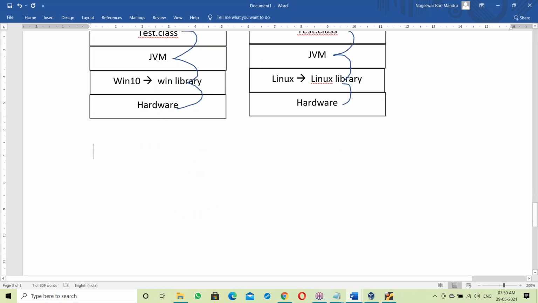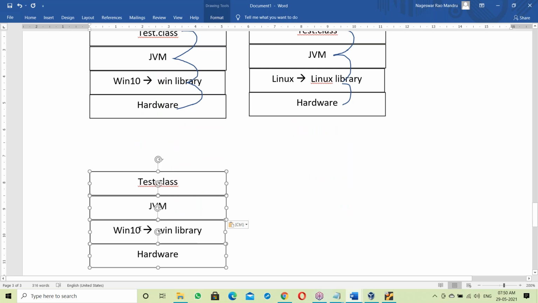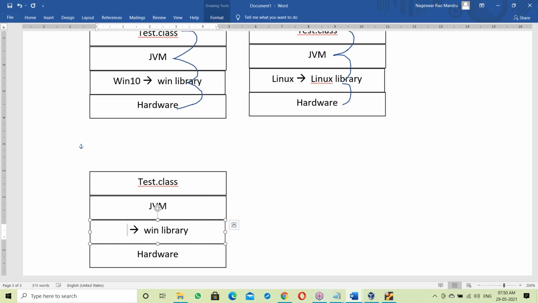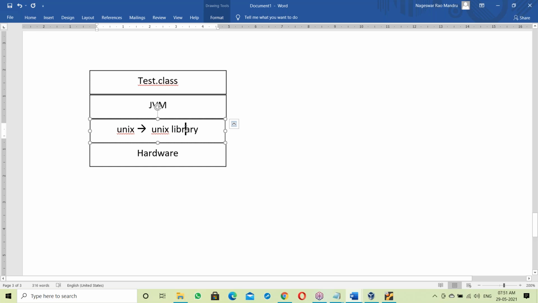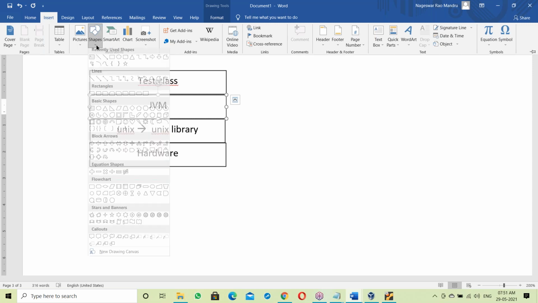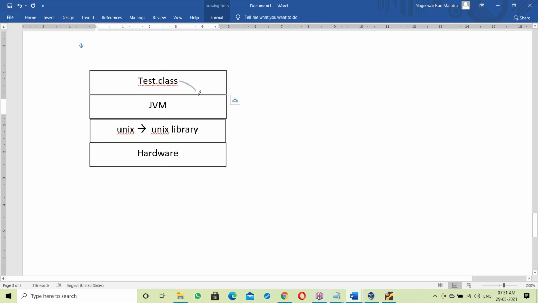Similarly, let us take one more platform here, suppose the Unix platform, with the Unix-based library. Now the JVM takes the test.class file and links to the Unix library.